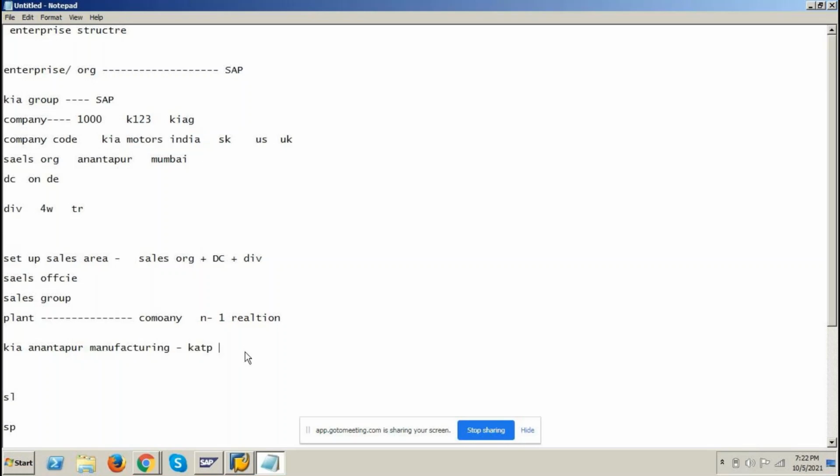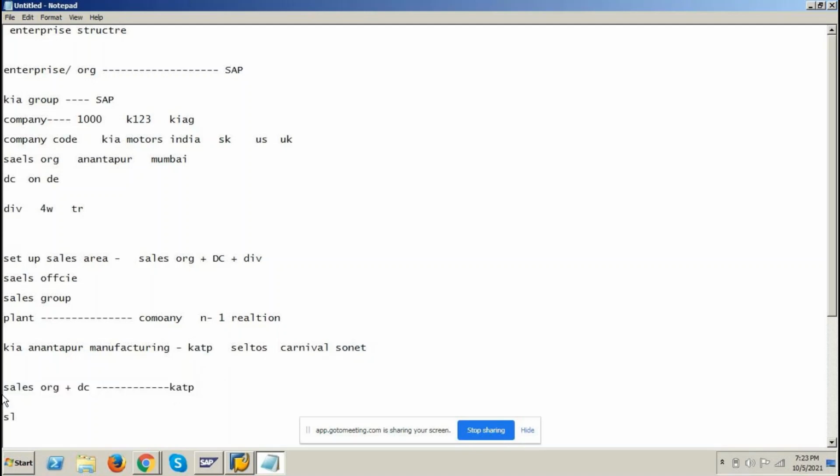Your company can manufacture Seltos, Carnival, Sonet, and all the different products if your MM consultant assigns the plant to the company code. But you can't make this a delivering plant. This is only a manufacturing plant. To make the same plant a delivering plant, your SD consultant needs to assign a combination of sales organization plus distribution channel to this particular KATP plant. Then this same plant will become a delivering plant. So if any customer orders Seltos, Carnival, Sonet, your company can deliver from this particular plant if you assign